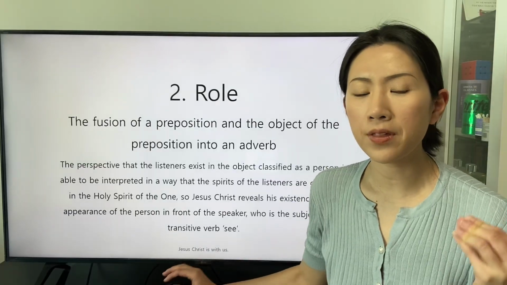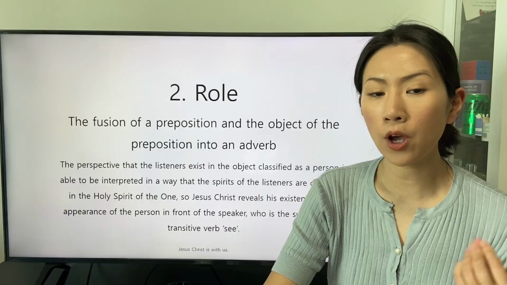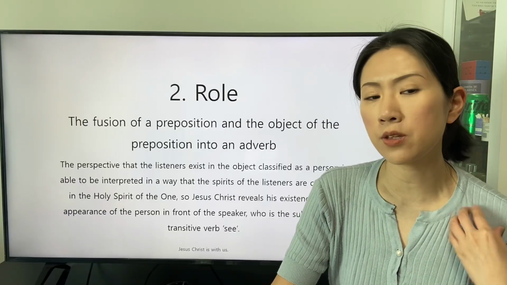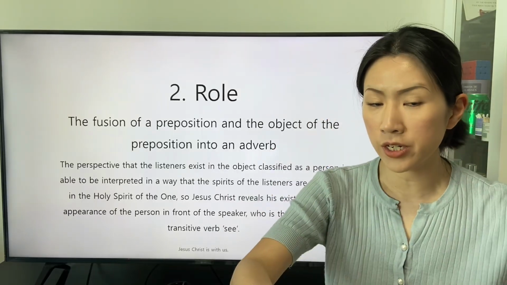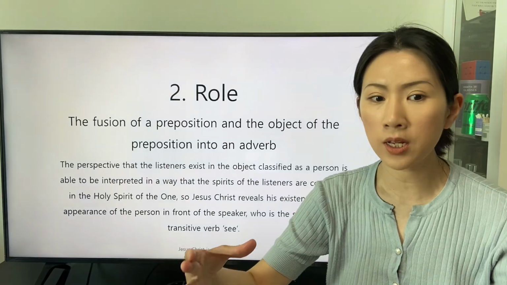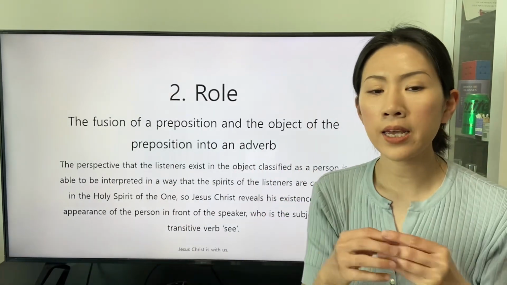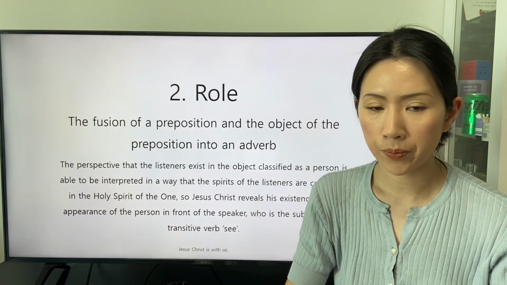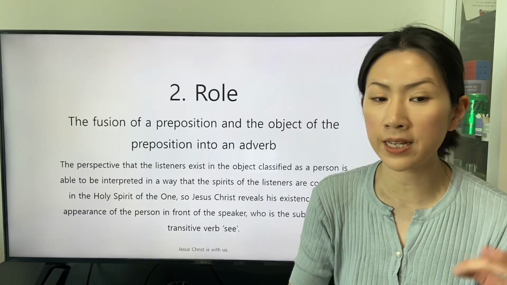The perspective that the listeners exist in the object classified as a person is able to be interpreted in a way that the spirit of the listeners are combined in the Holy Spirit of the one. So Jesus Christ reveals his existence in the appearance of the person in front of the speaker, who is the subject of the transitive verb see.